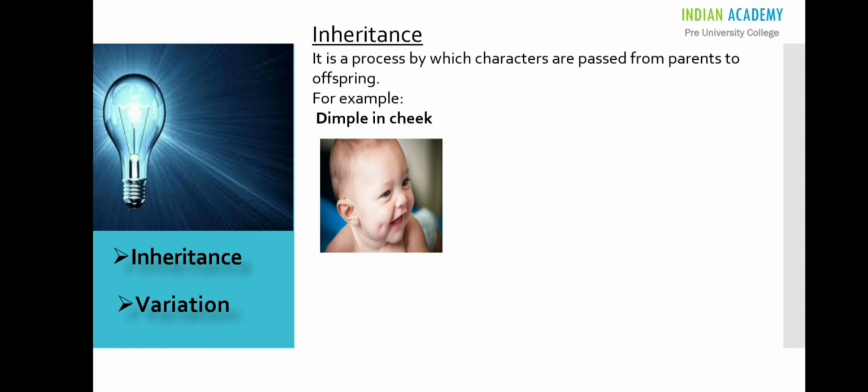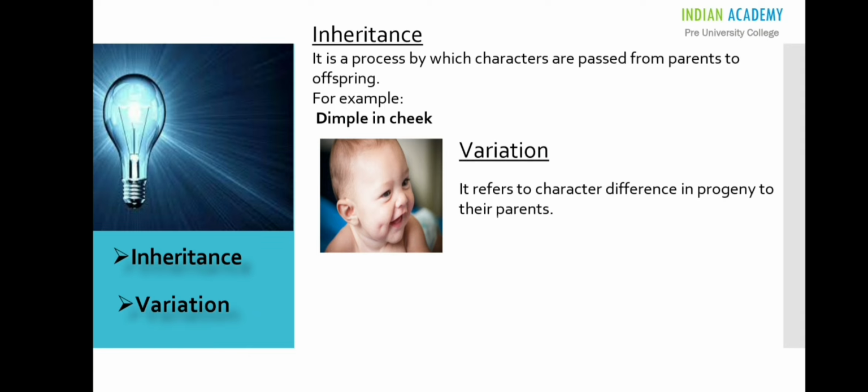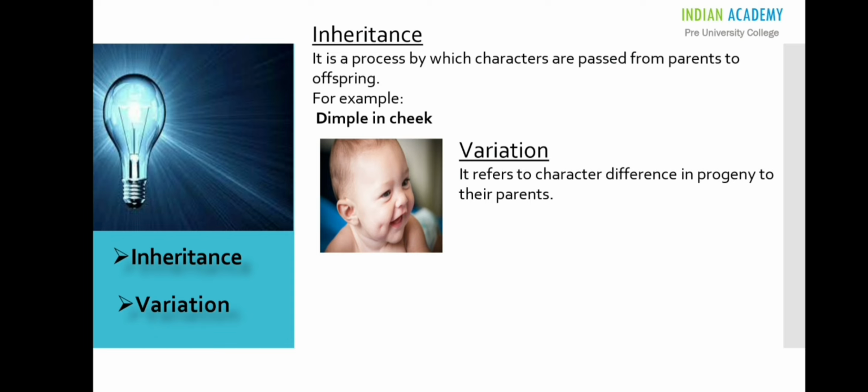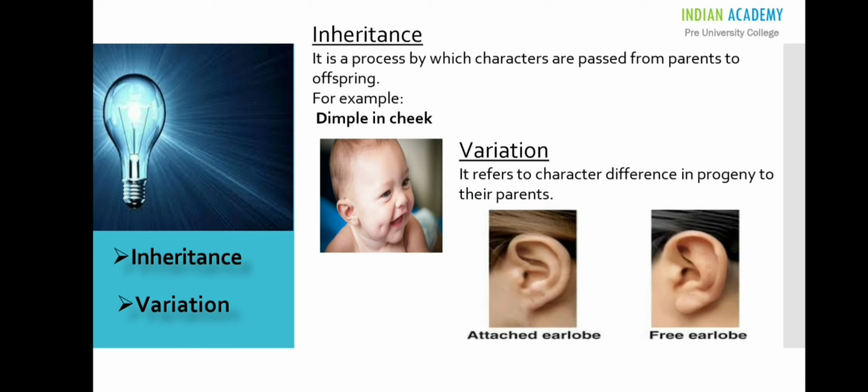As we said earlier, certain traits show variation. Then what is variation? Variation refers to character difference in progeny compared to their parents. Look at this image. We see two different types of earlobes: attached earlobe and free earlobe. Attached earlobe is directly attached to the side of the head. Free earlobes hang down below that point of connection. That's the character difference, and this is called variation.